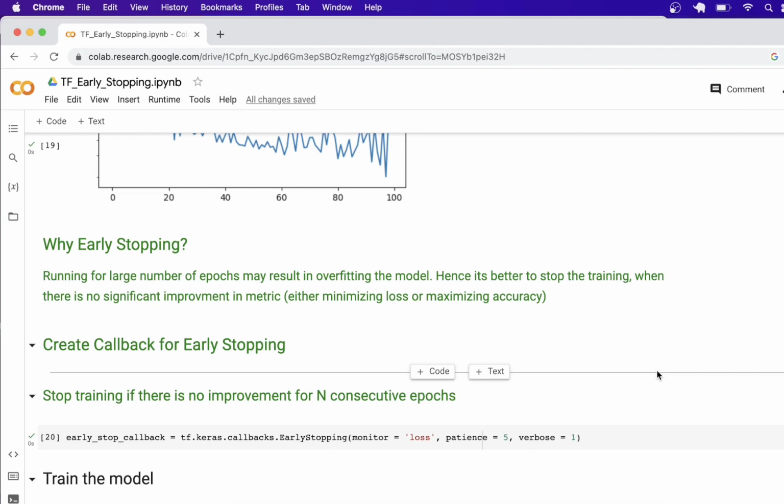In case of loss, we are saying there is no reduction in loss. If it is accuracy, you can say there is no increase in accuracy. So if there is no improvement for these 5 epochs, it stops, and we have put verbose 1 to get more information in the logs.